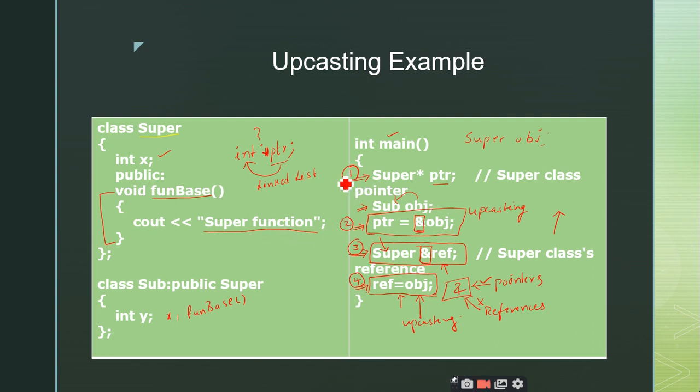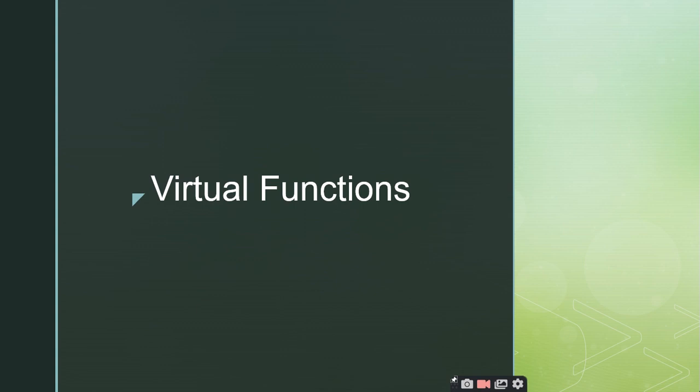Yes, sir. These 4 points are very important, and these are the new points which you have learned in today's class. How to create a pointer to a superclass, how to perform the upcasting using the address of an object of the subclass assigned to the pointer of the superclass, how to create a reference to the superclass, and how to assign the object of the subclass to the reference of the superclass. All these 4 points you have learned, right? Now coming to the next one. So that's all about upcasting.